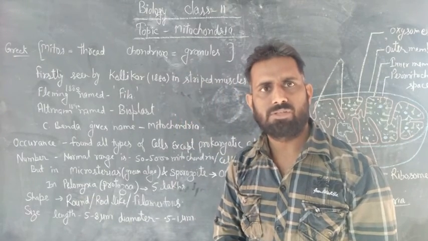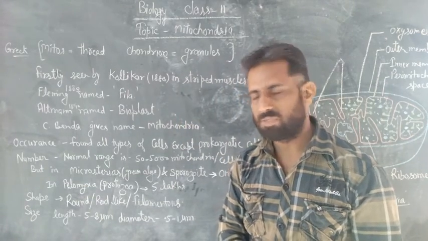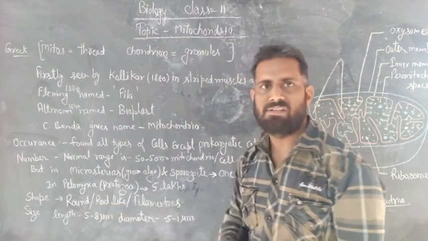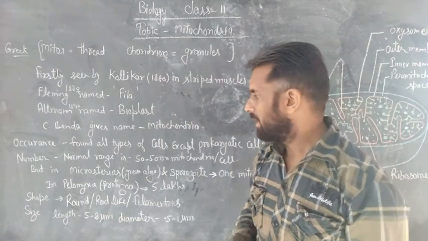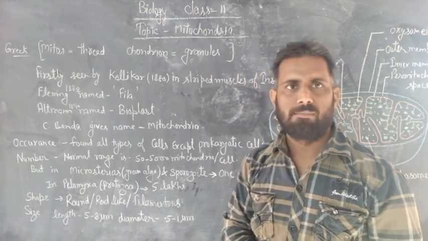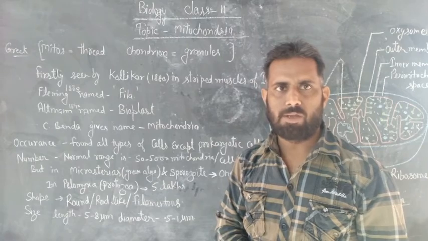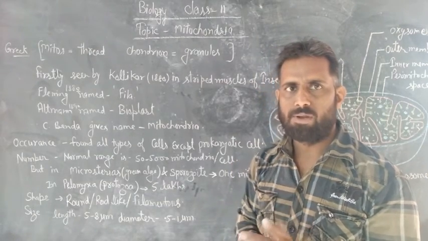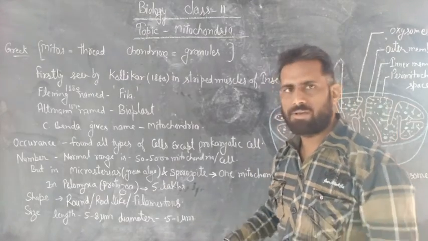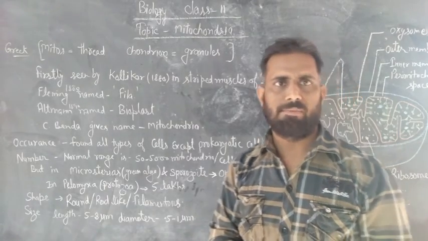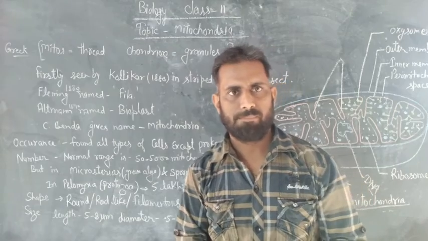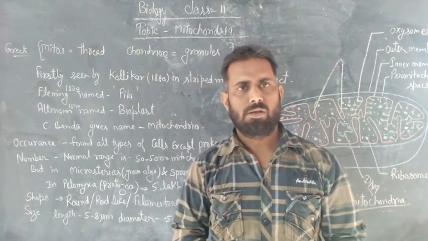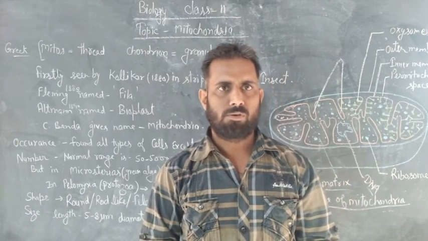Mitochondria have different shapes according to the cell activity. They may be rounded, rod-shaped or filamentous. The length of mitochondria is 5 to 8 micrometer, and their diameter is 0.5 to 1 micrometer. It varies according to the cell activity and function. Okay, that is the general introduction of mitochondria. Now we are seeing the structure of mitochondria.